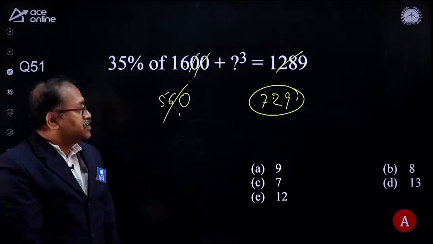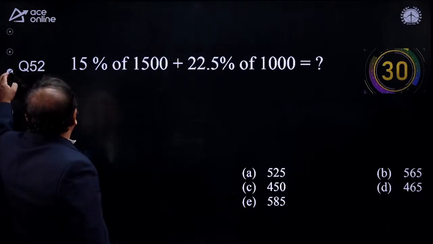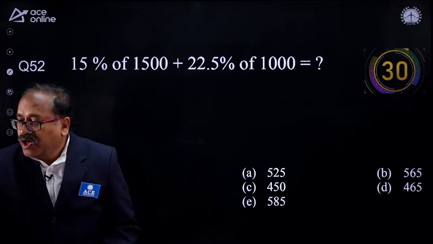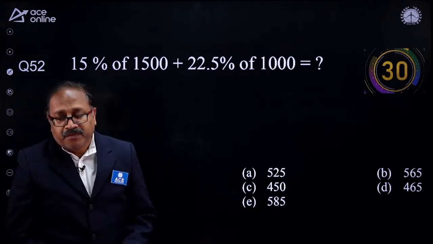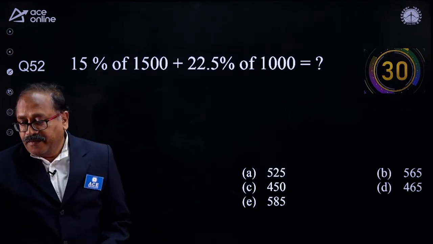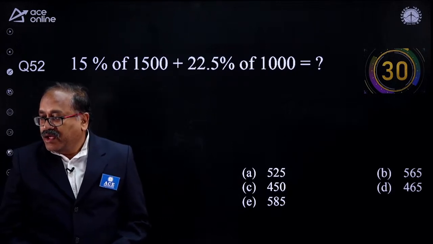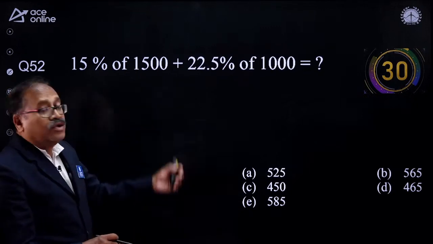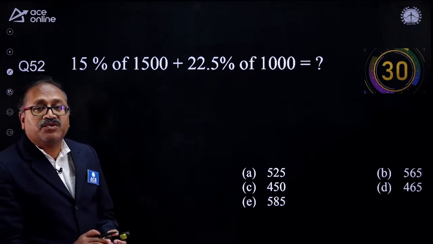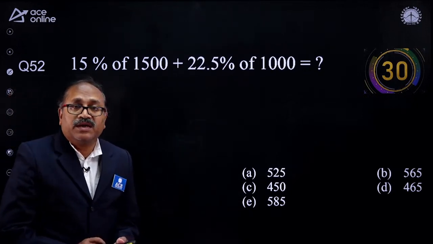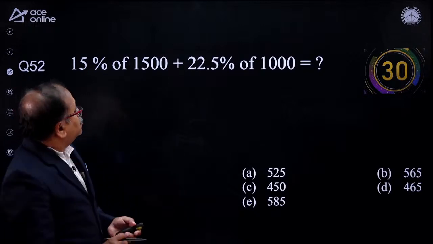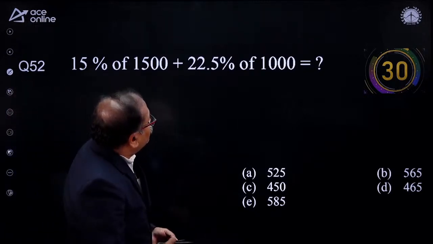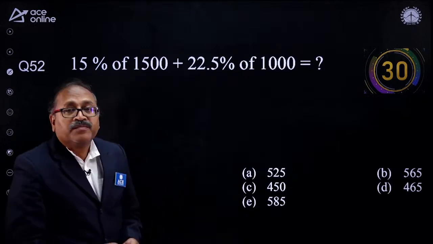Next question on the board is here. Let's come. I am simply taking the RBI previous paper. Answer it now, because until you are familiar with this, you will not be able to clear the exam. So 15% of 1500 plus 22.5% of 1000 is what?